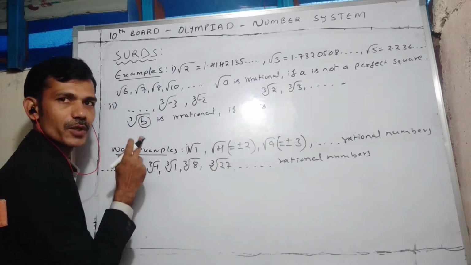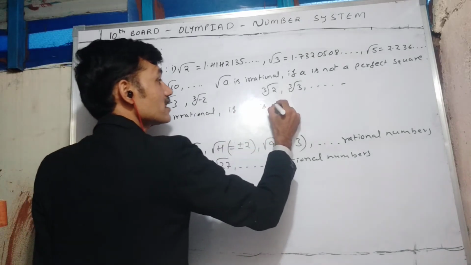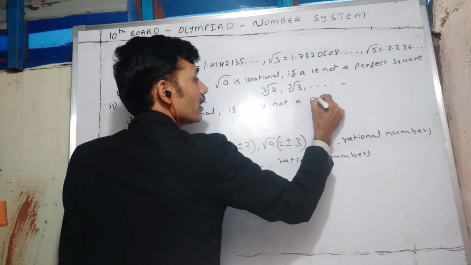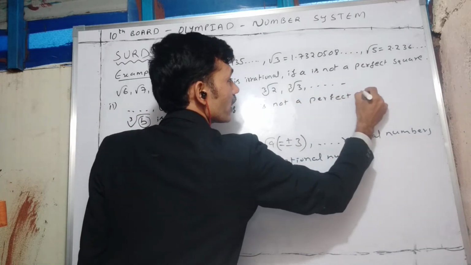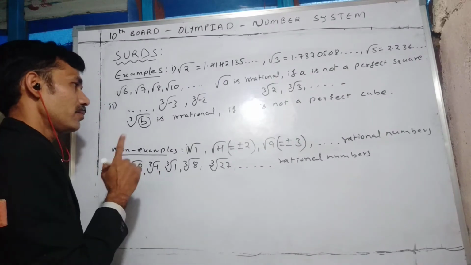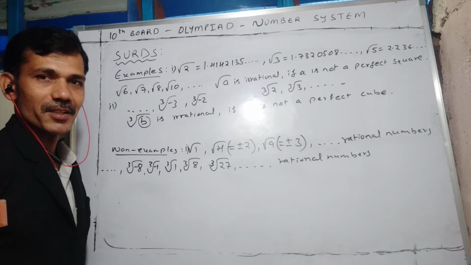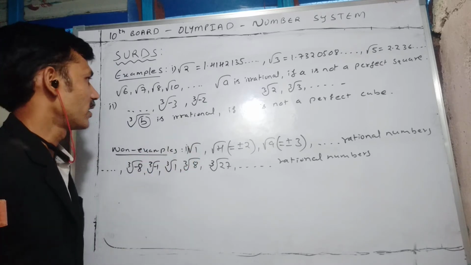That means it should not be a perfect cube. If b is not a perfect cube, then cube root of b is an irrational number.